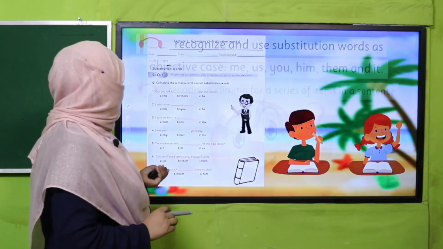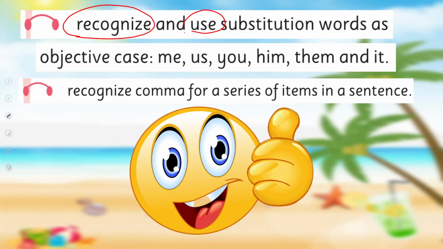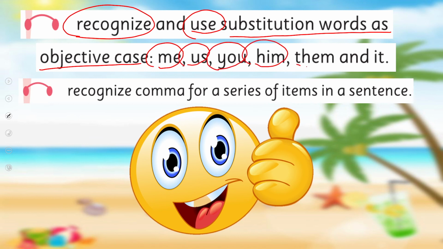So my dear students, what we have learned today: we learned to recognize and use substitution words as the objective case: me, us, you, him, them and it. And we also recognized the comma for a series of items in a sentence. Are we done with it?